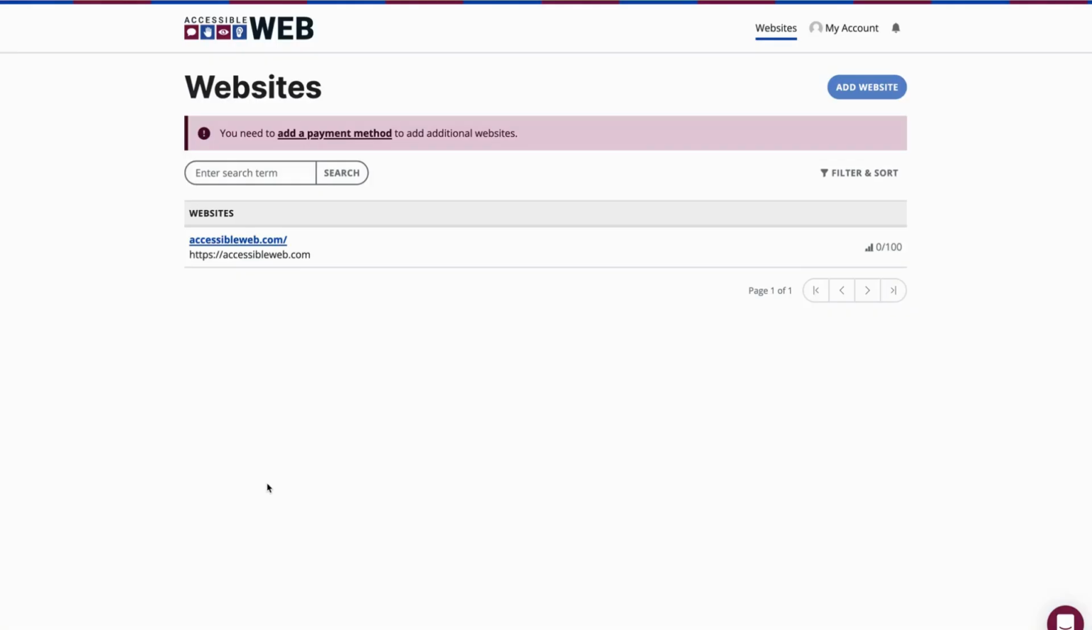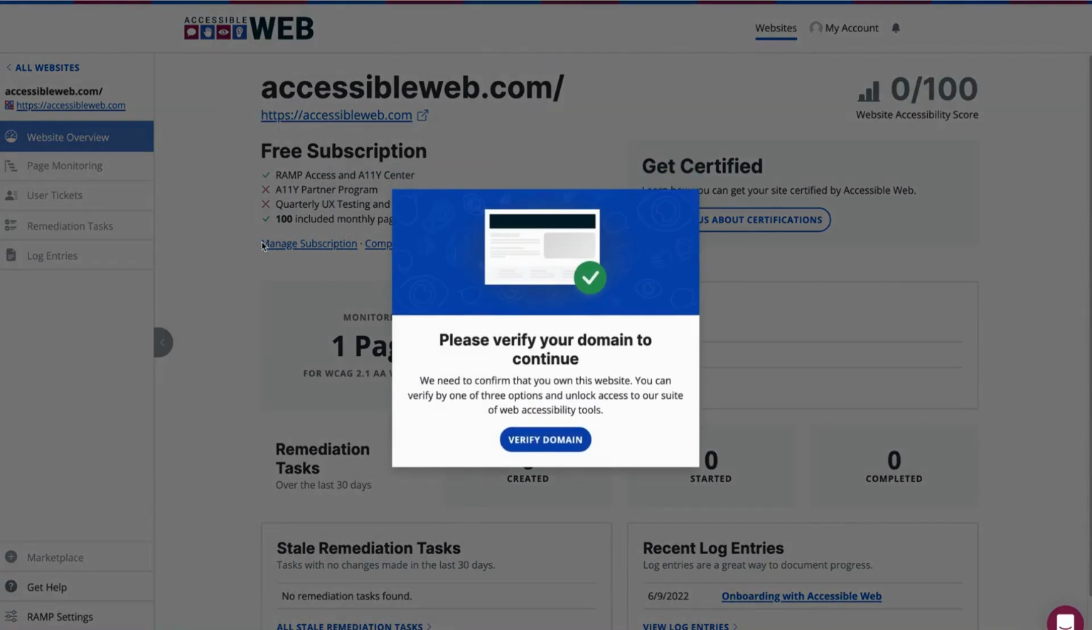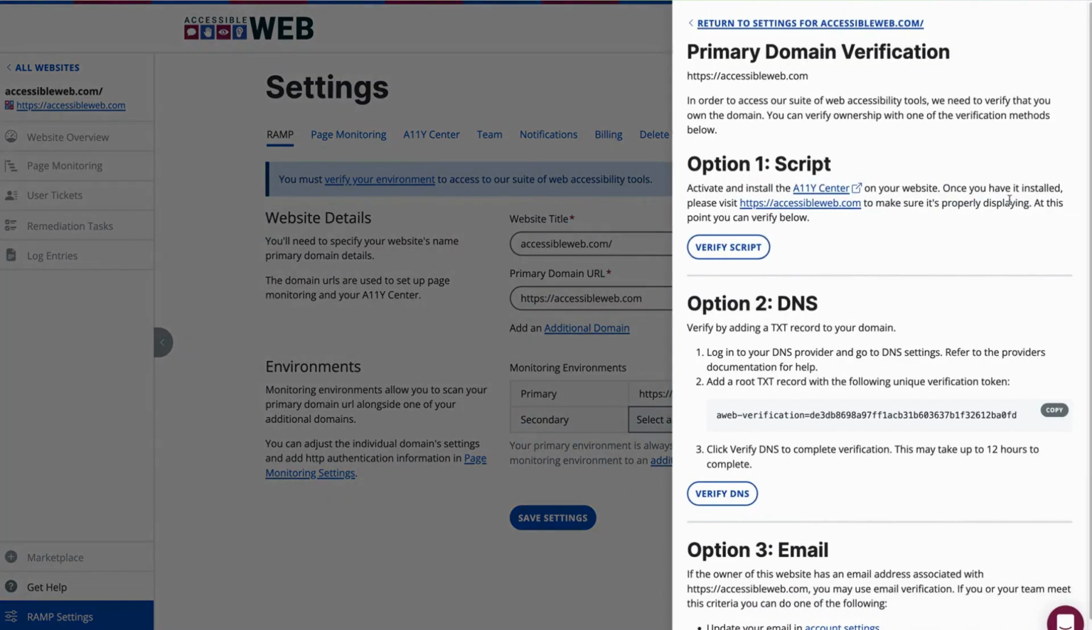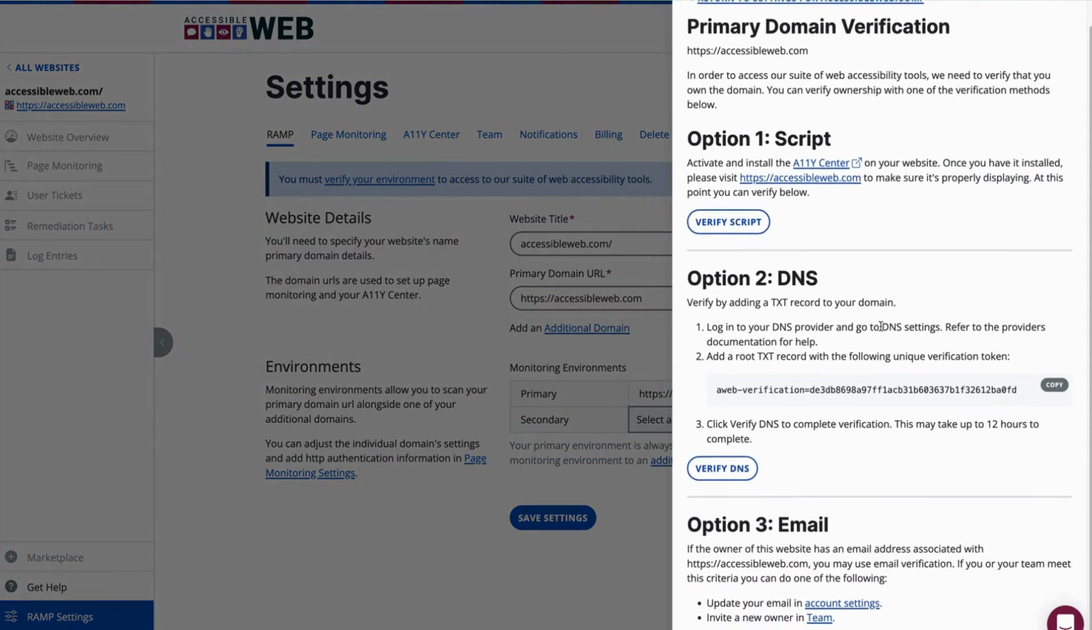Log in to Accessible Web RAMP. From your websites list, select the site that you need to verify the domain for. Because I used a Gmail email account to sign up for RAMP, I need to verify my domain, and I'm met with a pop-up that says, please verify your domain to continue. Click Verify Domain, which will open up the Domain Verifications option menu.